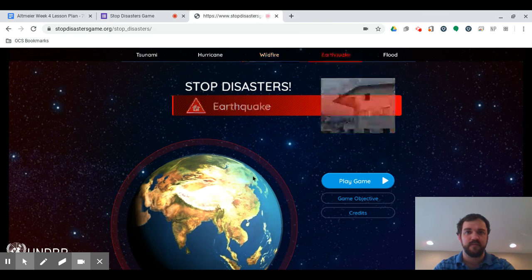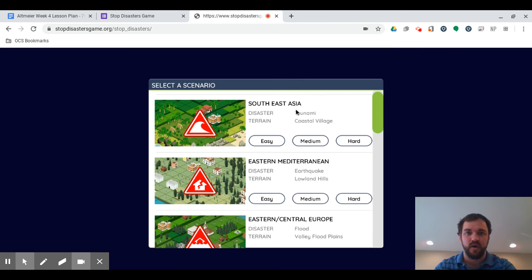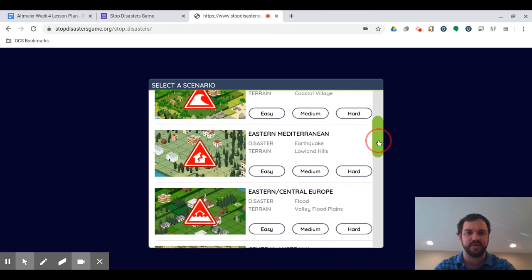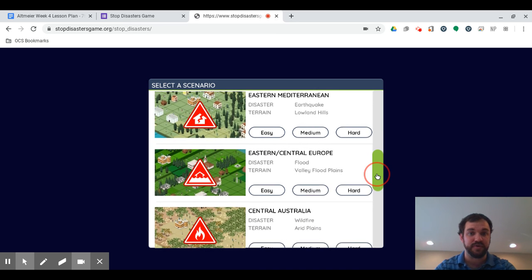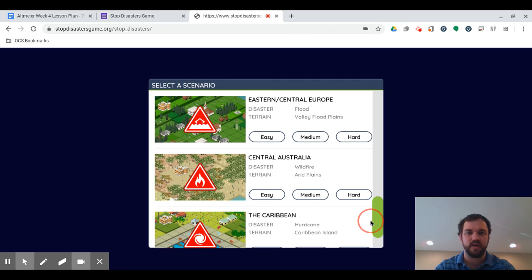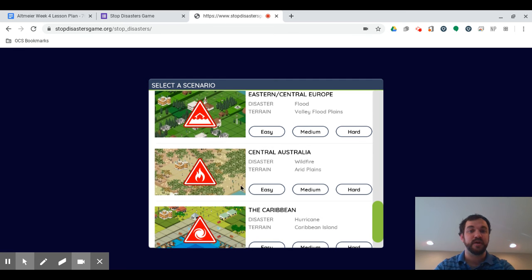Okay, so here we go. I'm going to play game. And here are those locations that you can choose. This is that first question. I'm going to choose Central Australia. You can see that it says easy, medium, hard. I've been going with easy. If you want to go with medium and hard, by all means, go ahead. But you don't have to be a hero. Just click easy.